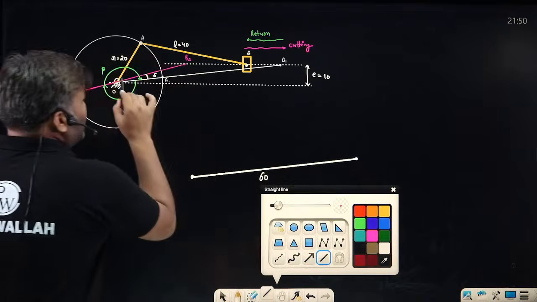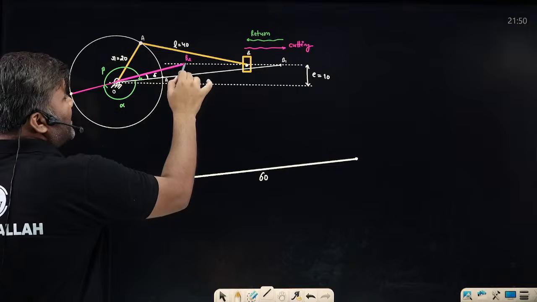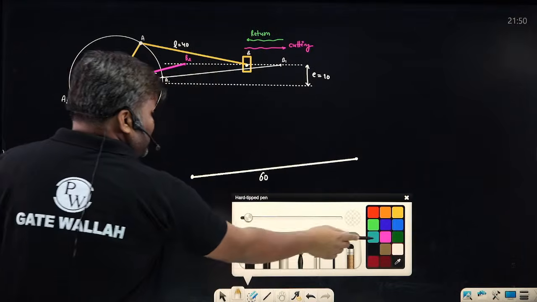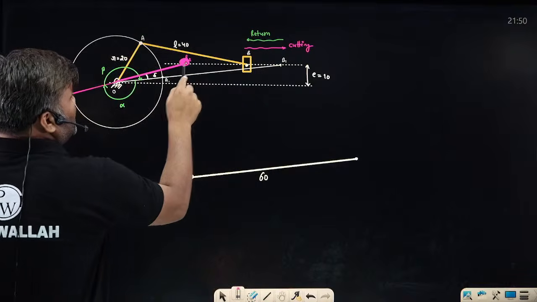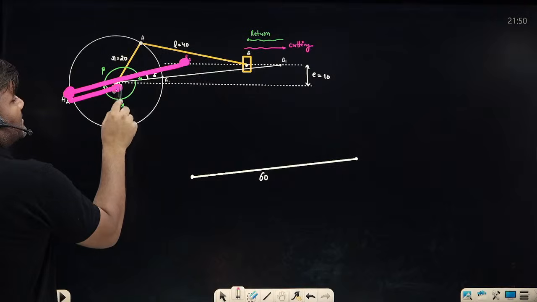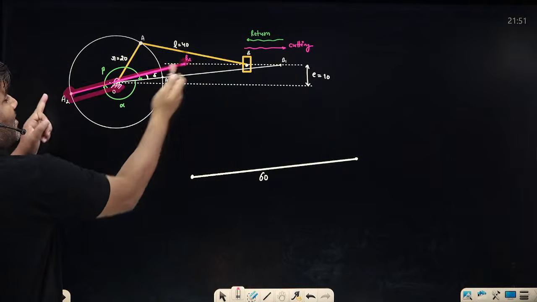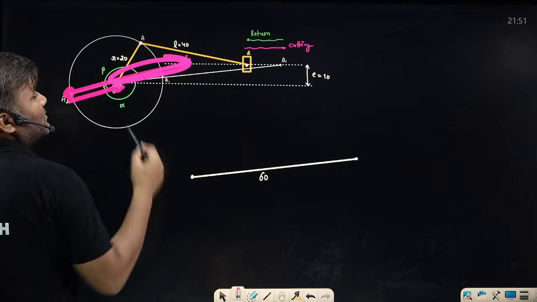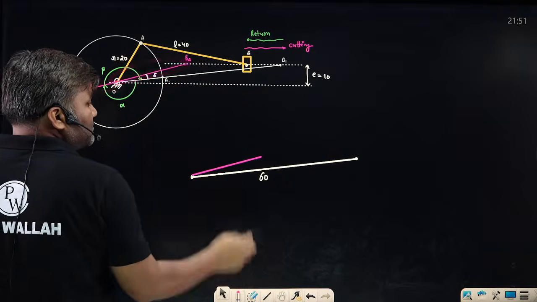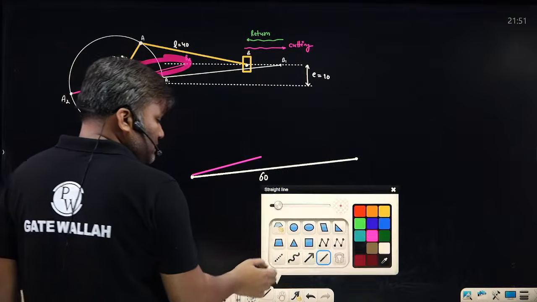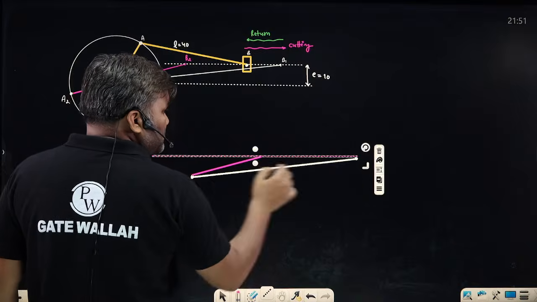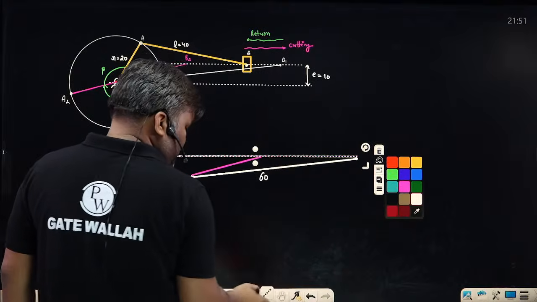Take another line from here. I am taking this line out. What is this line? Sir, this line is actually from here. The total was length L, and if you subtract the radius R, so total L minus R, you are left with this value. What is this value? Sir, this value is L minus R. Yes or no? And this is the line of stroke. That's what you are saying.